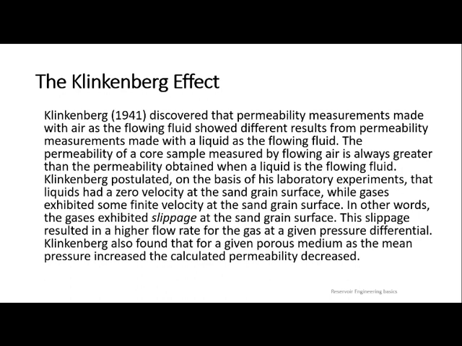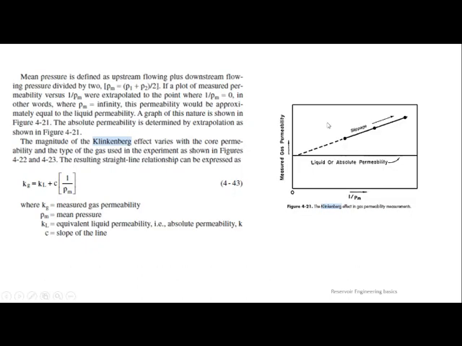So this is what Klinkenberg estimated, that there is a chance for gas to become mobile even when there is no chance for liquid to become mobile because of pressure reduction. So how are you going to estimate the movement of gas with respect to liquid? For that reason, he has given a diagram.